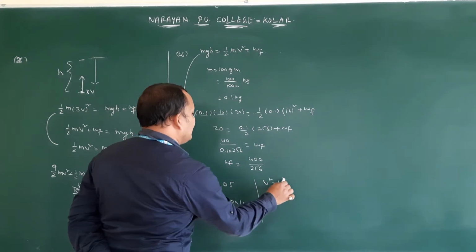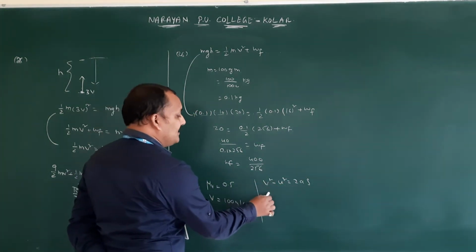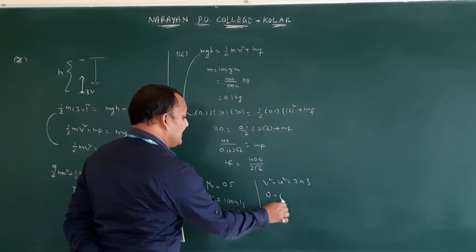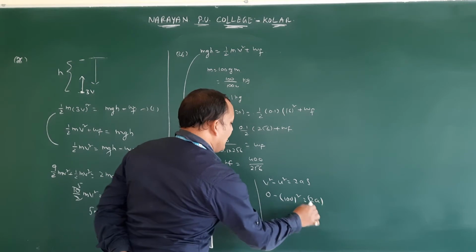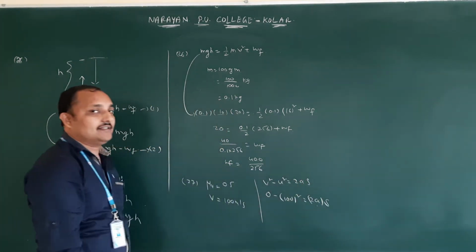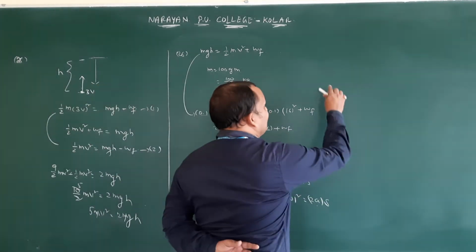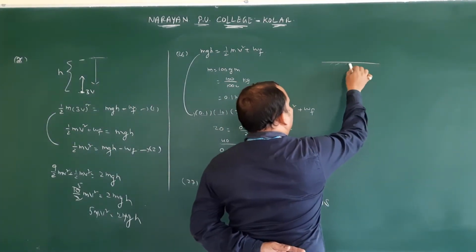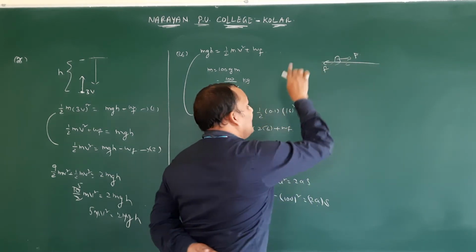So v square minus u square equal to 2as. Final velocity is going to be 0, minus u, initial velocity how much? 100, equal to 2a s. So we have to substitute the acceleration. That acceleration is important because it is not moving on a smooth surface. It is on a rough surface. Rough surface means frictional force.